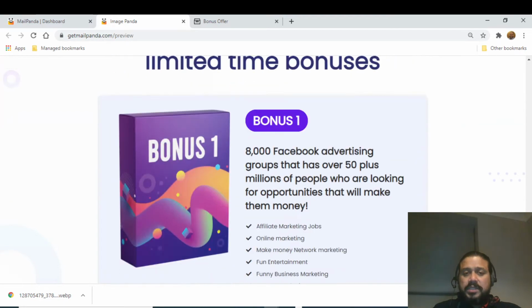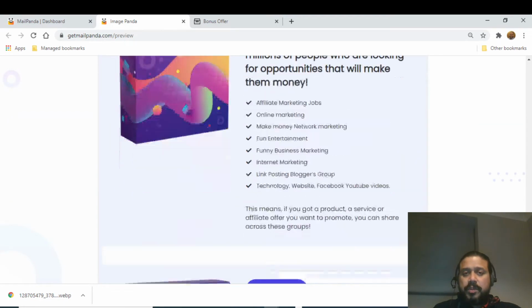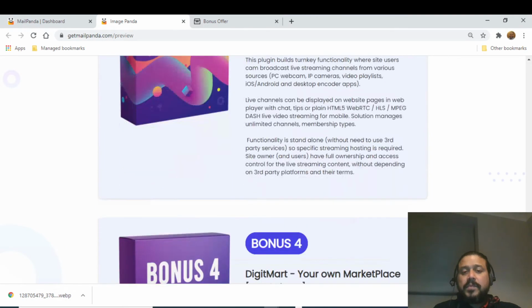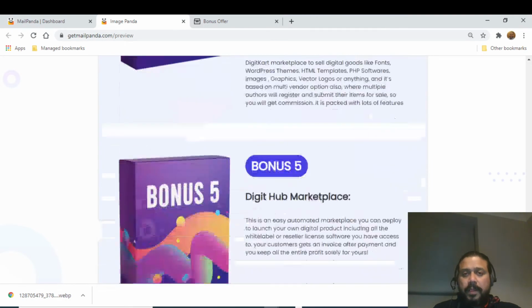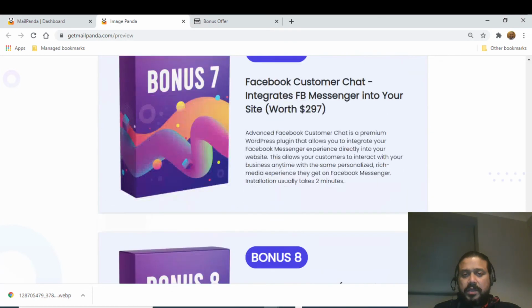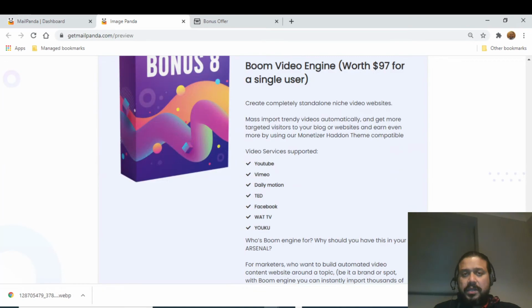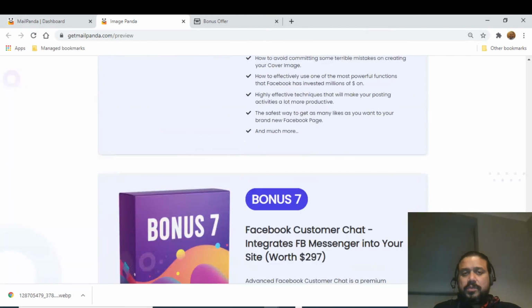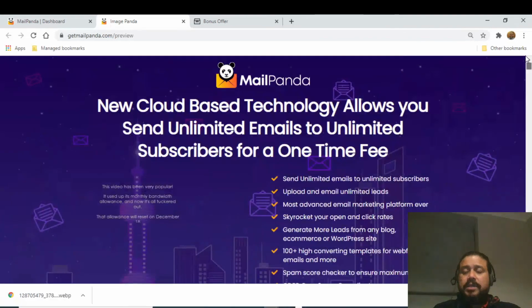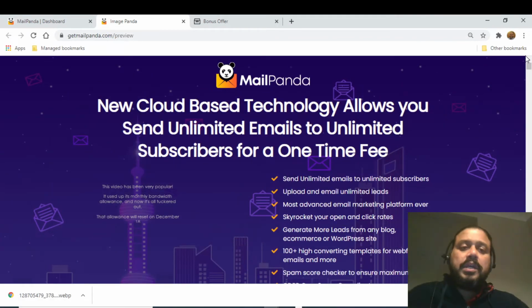But these are the bonuses again. The vendor has promised bonus 1, bonus 2, bonus 3, bonus 4, bonus 5, bonus 6, bonus 7, and bonus 8. So these are the bonuses which are going to be part of the vendor bonuses. So this is a sales page.